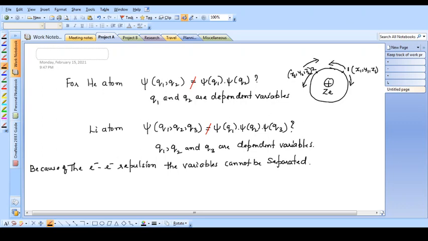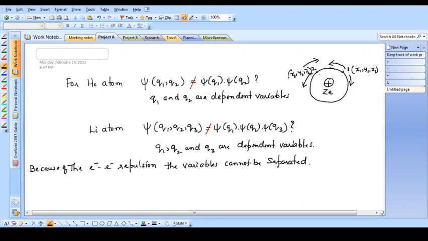Suppose in nature there was no repulsion between electrons, then this question would not have been raised. If there was no electron repulsion, it means there is no interaction of any type between these two electrons. Then each electron would have moved independently of the other. That is, the position of the first electron would not have depended on the position of the second electron.